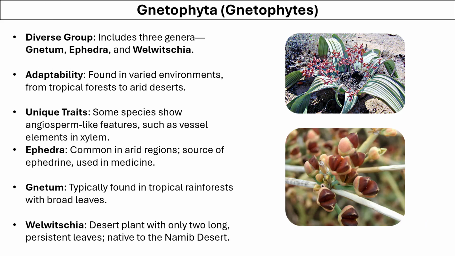Gnetophyta are further divided into three genera: Gnetum, Ephedra, and Welwitschia. They are found in diverse environments from tropical forests to arid deserts. Ephedra is a main source of ephedrine, which is used as medicine. Gnetum is found in tropical rainforests and has broad leaves, and Welwitschia are desert plants with only two long persistent leaves.